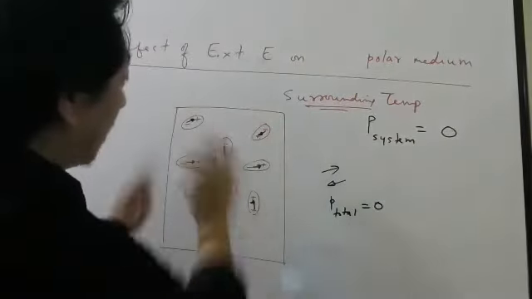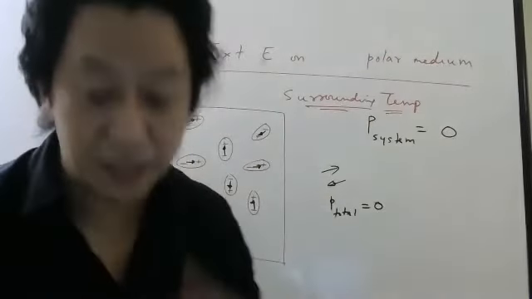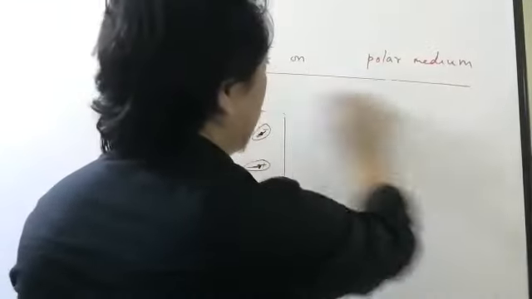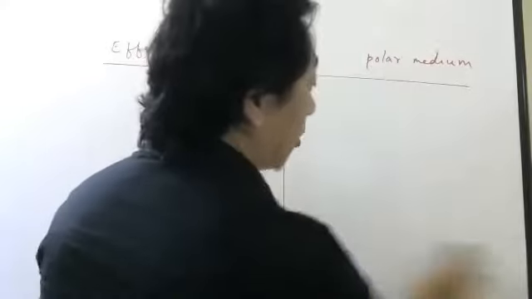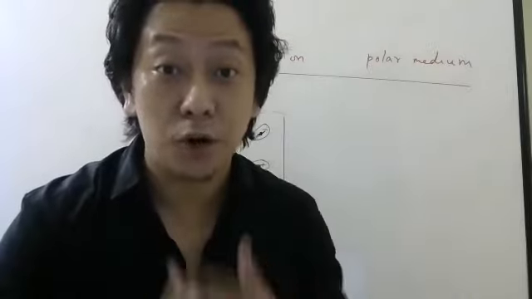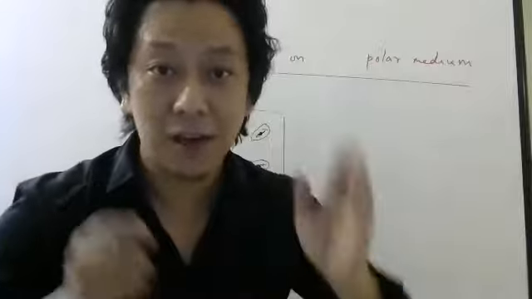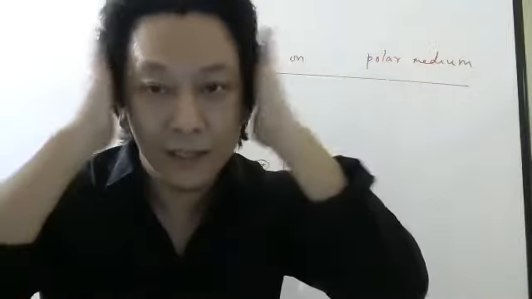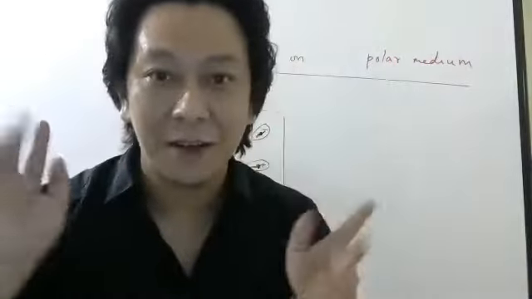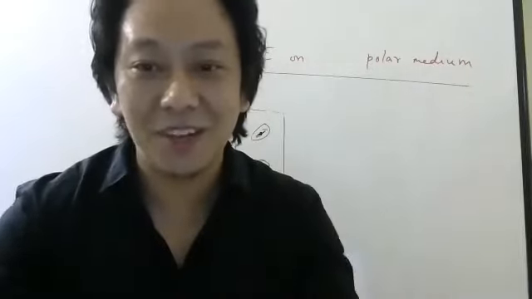these dipoles will never be oriented in the same direction because temperature always results in randomness. Temperature always increases the randomness. And those who know about entropy, you already know that the universe likes disorderness more than orderness. That's why in the morning you comb your hair nicely, it looks very good, then by the time you come back home in the evening, your hair is everywhere, this side, that side. That means the disorderness increases by itself. Nature likes disorderness more than orderness.